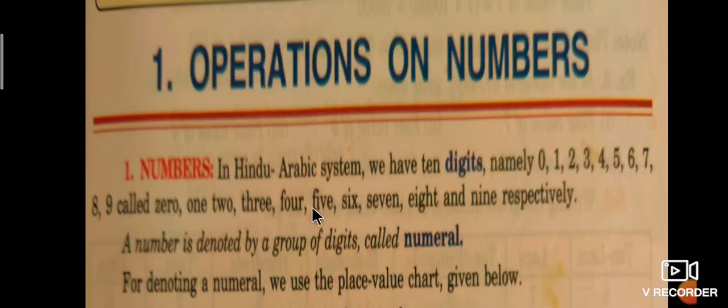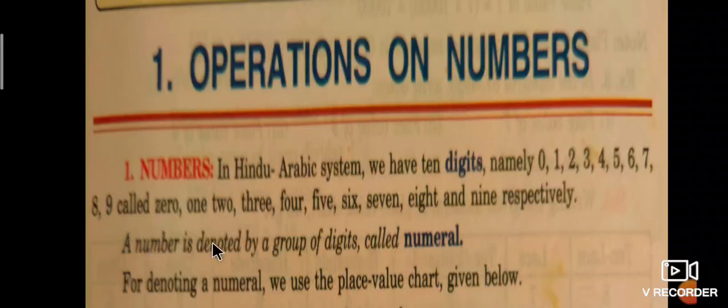The first symbol is called 0, the second symbol is called 1, the third symbol is called 2, then 3, 4. Next one is 5, next is 6, next is 7, next is 8, and the last one is 9. We read these digits as 0, 1, 2, 3, 4, 5, 6, 7, 8, 9.